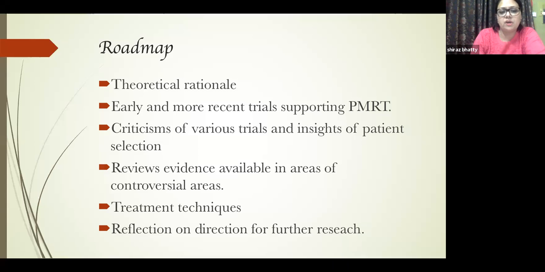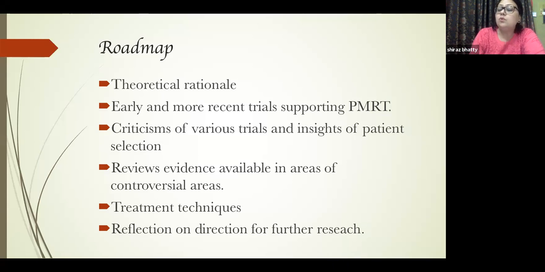We are initially going to cover the theoretical rationale, then early and more recent trials supporting PMRT, that is post-mastectomy radiation therapy. Then we are going to see the criticisms of various trials and insights on patient selection. And then we are going to review the evidence in controversial areas. Now we have to see very carefully what these controversial areas are.